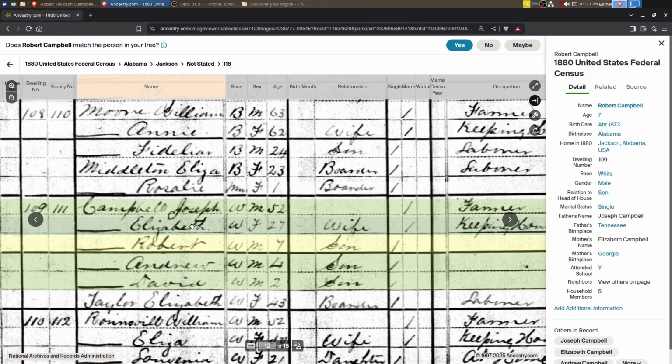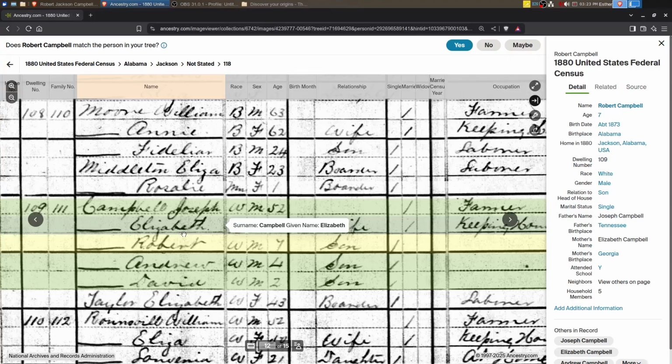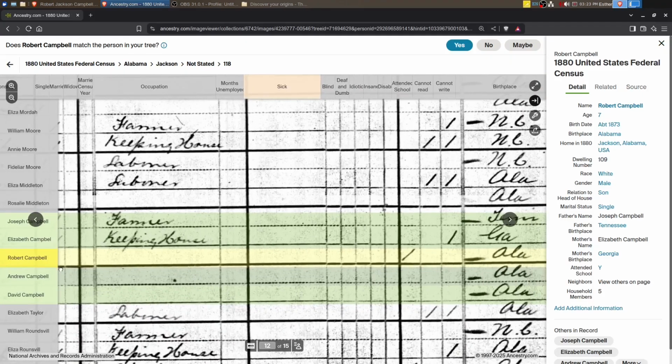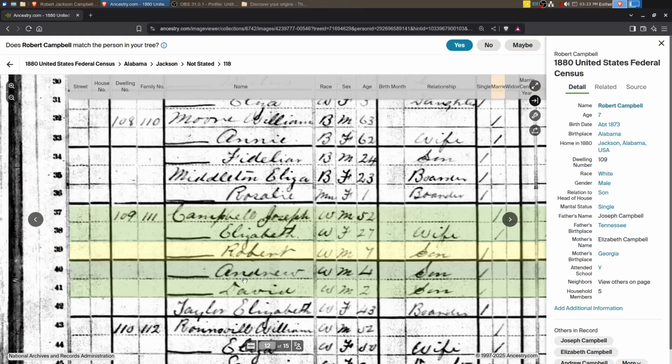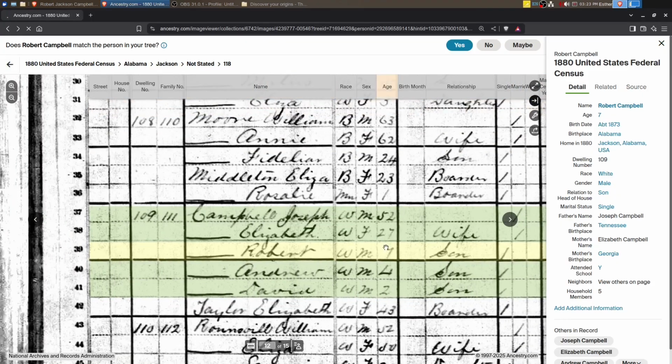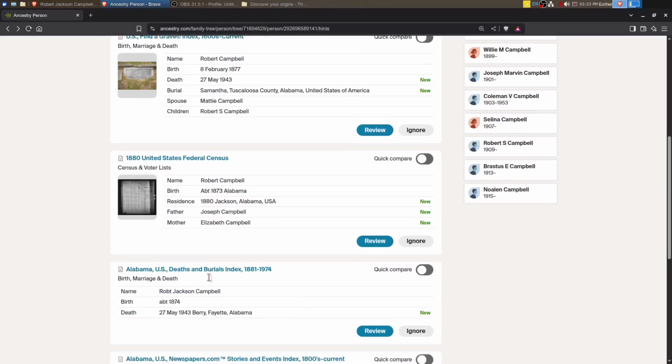Okay, we've got a Joseph Campbell, Elizabeth, 52. That's quite an age disparity, 52 and 27. Joseph Campbell could be the father of Elizabeth. He could be the husband. And then we've got a Robert, an Andrew, and a David, and then Elizabeth Taylor as a boarder. I'm not sure if that's a match. Born in Tennessee and Georgia. Okay. Not really sure on that.